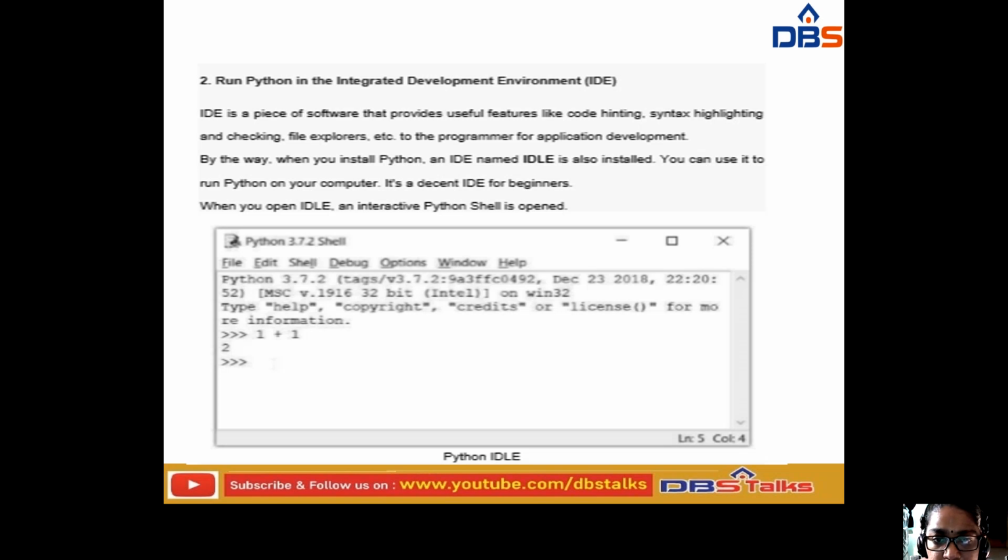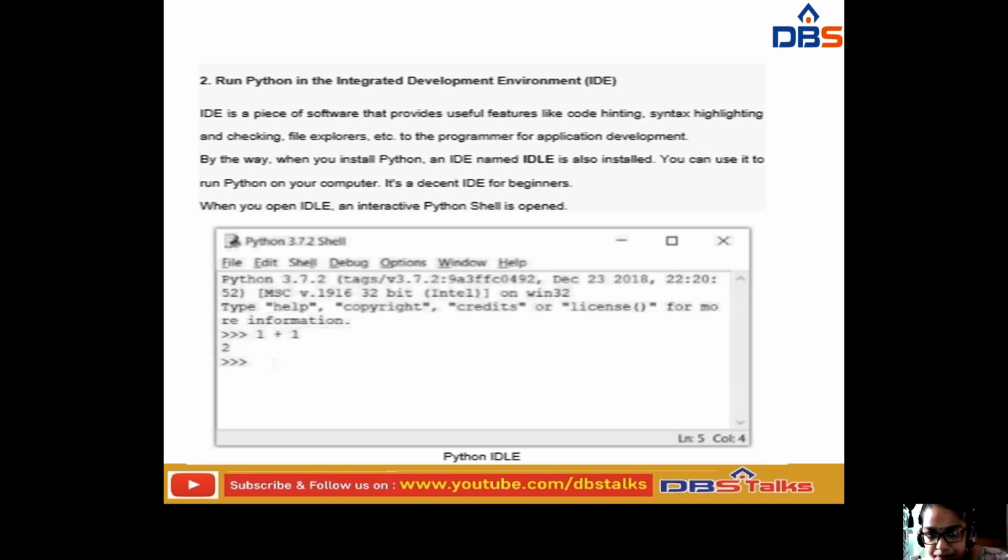Okay, next, by the way, when you install Python, an integrated development environment named IDLE is also installed. After installing that, you can easily use it to run Python on your computer. It will be decent for beginners. Why? Because for beginners it can be a little confusing where to write, and in the command prompt there are no highlighting features like that.